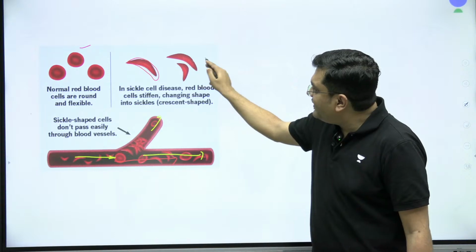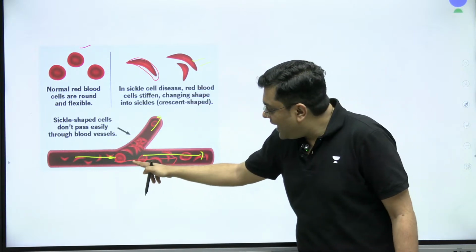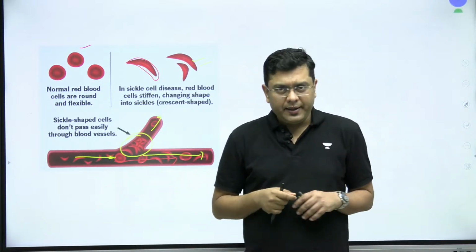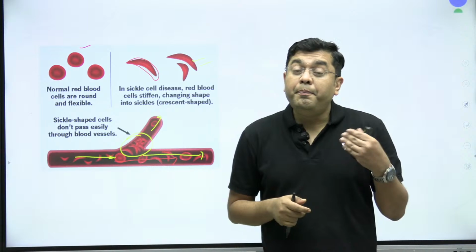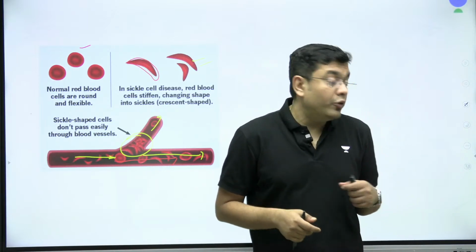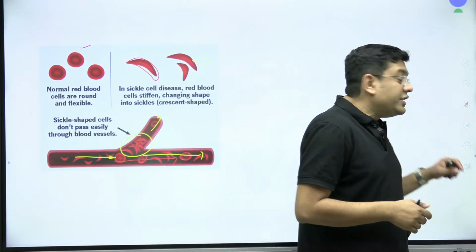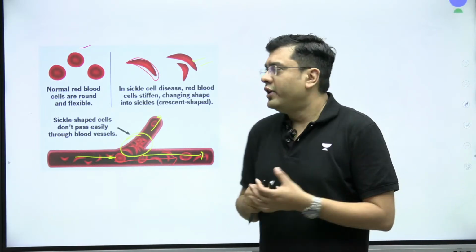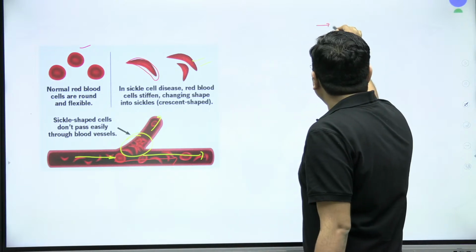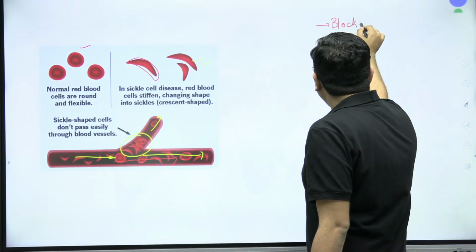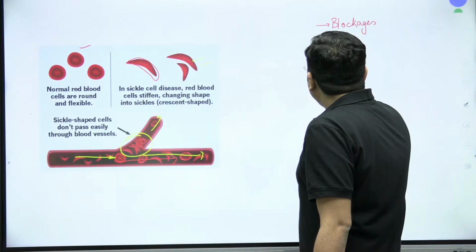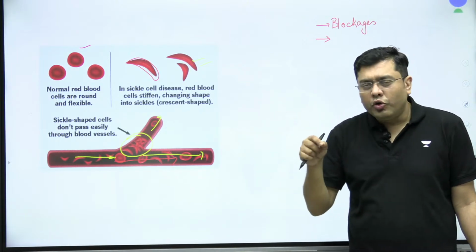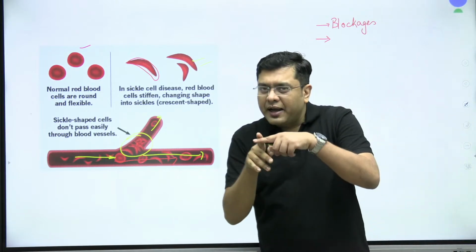But once the RBCs start deforming, they start coagulating in certain areas. They start accumulating. That can cause blockages. A significant amount of blockage is caused. Now that blockage of the artery can lead to cardiovascular diseases, strokes, etc. Secondly, in this case, the hemoglobin itself has developed a strand.